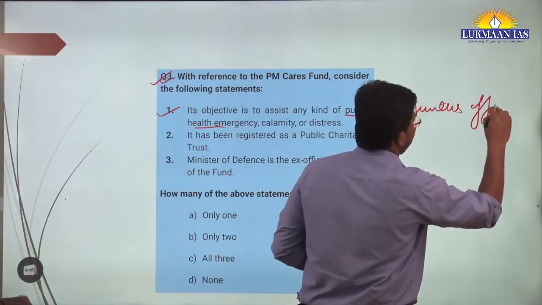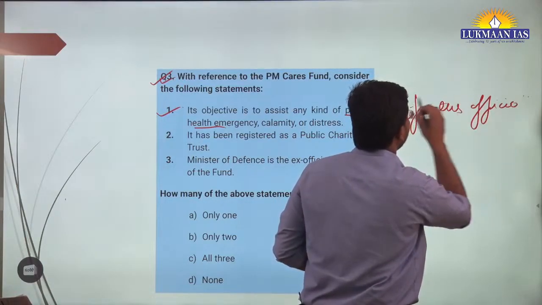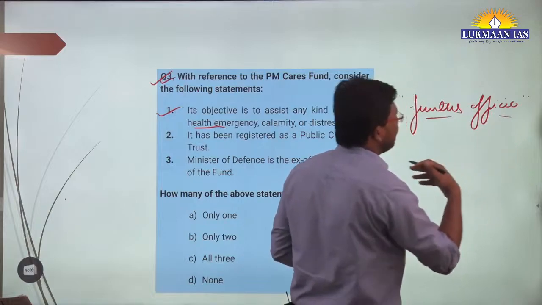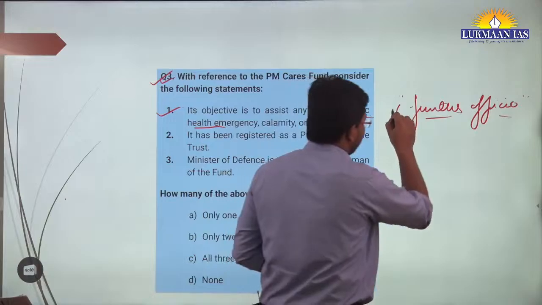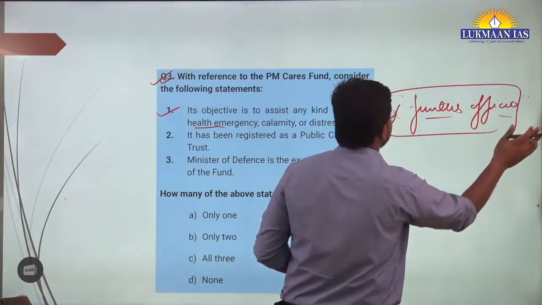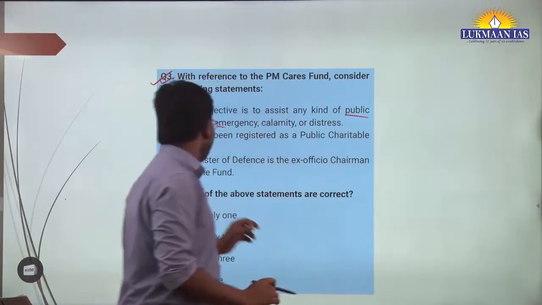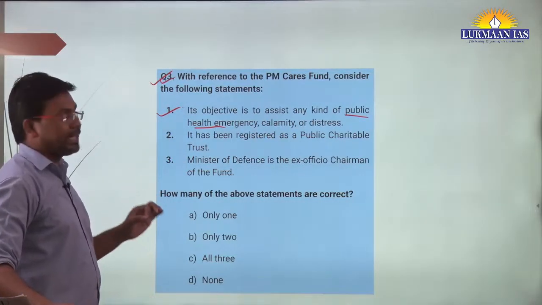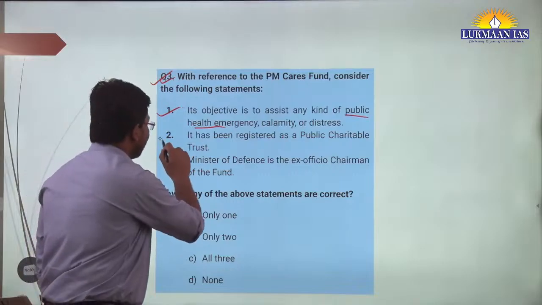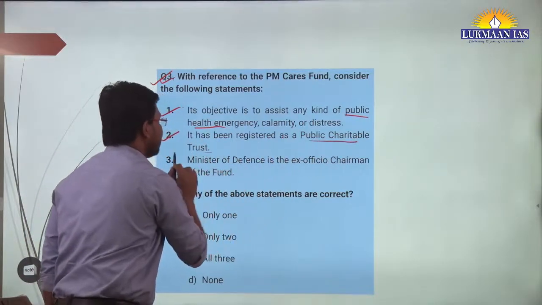Functus officio means that after the purpose is fulfilled, they might have dissolved it, but it is not functus officio so far. It is still functioning. Okay, that's the thing. Now, the second statement says it has been registered as a public charitable trust. This is right.